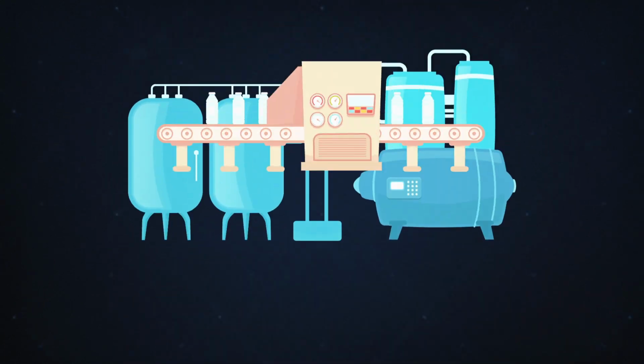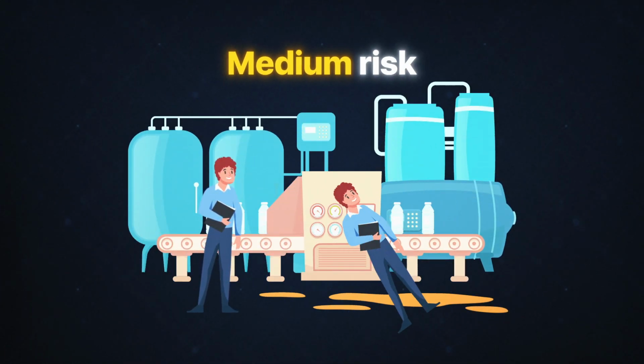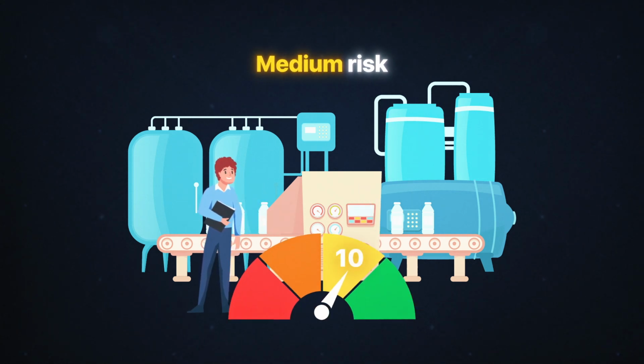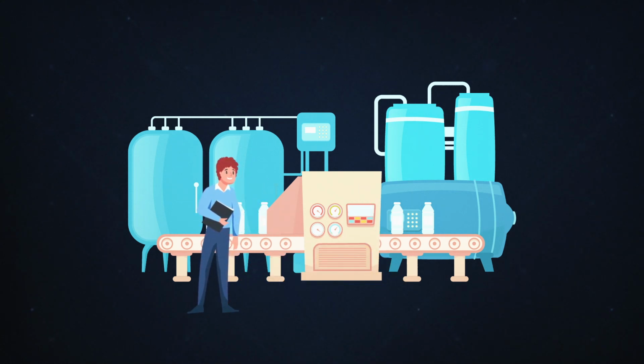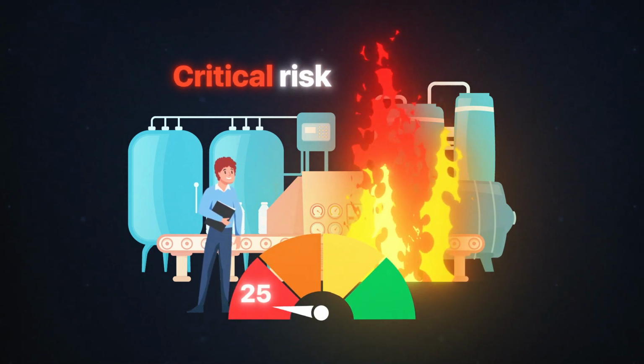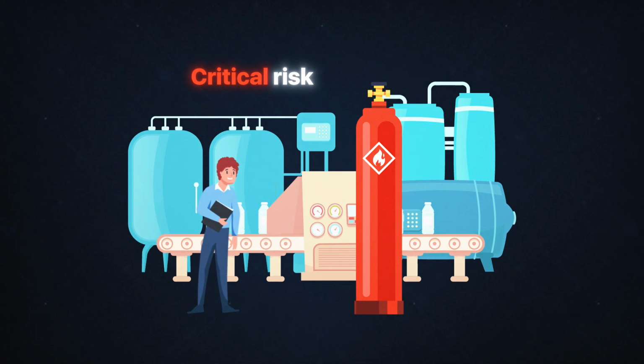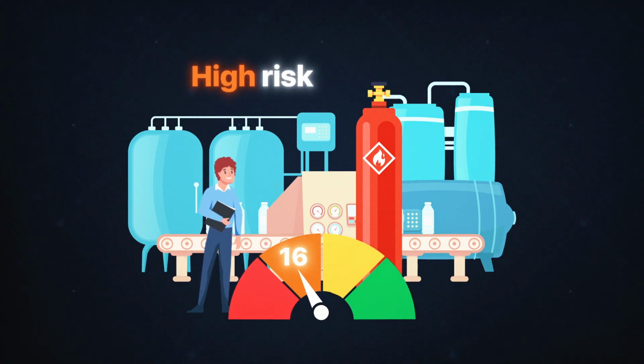For example, if there's a hazard that is likely to happen but would only cause minor harm, it might be classified as a medium risk. However, if there is a hazard which could cause a death, the consequence would be classified as critical, and even if the likelihood is only possible, the risk would still be rated as high.